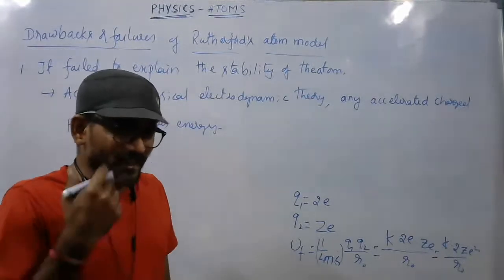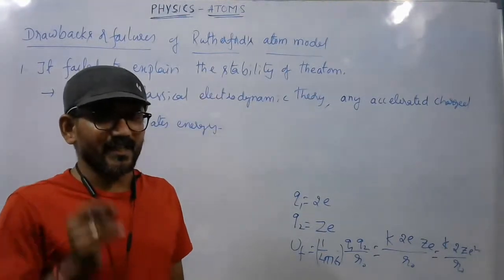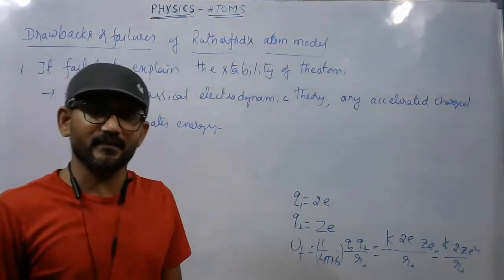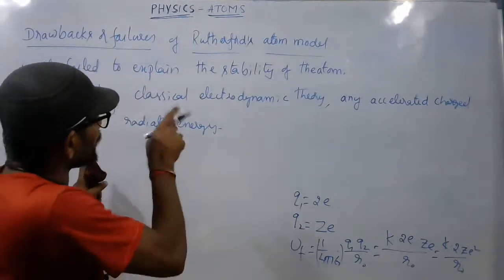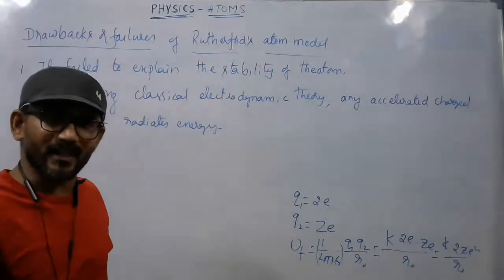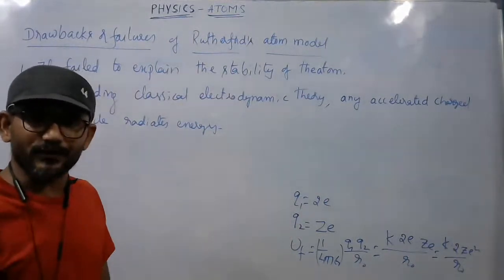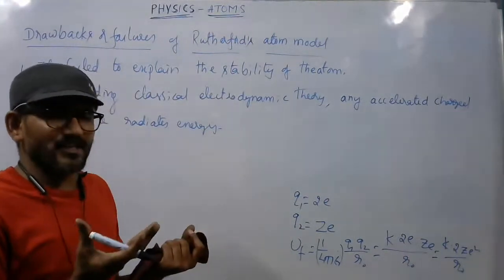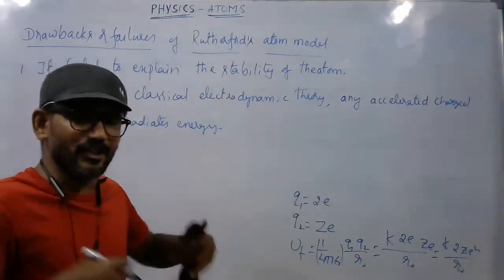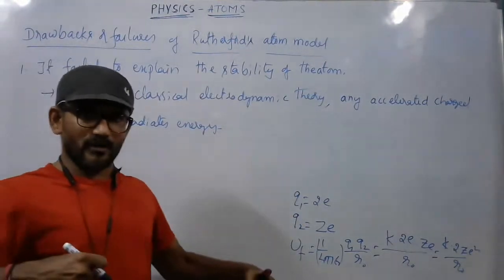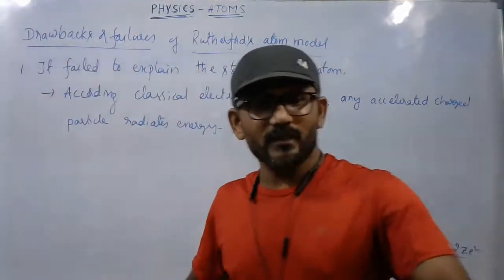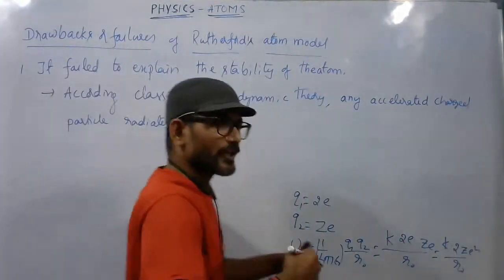As it is in circular motion, the charged particle is said to be in accelerated motion. According to classical electrodynamic theory, it has to radiate energy continuously. As it radiates, it loses its energy. Initially it has so much energy and does the rounds around the nucleus.